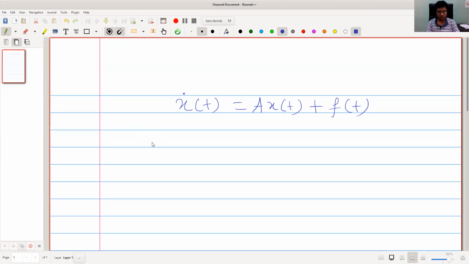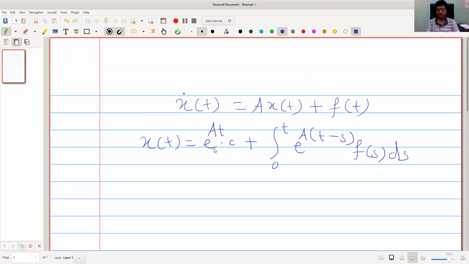Here the variation of constants formula gives x of t equal to e raised to at into c, where c is an arbitrary constant, plus the integral from 0 to t of e raised to a times (t minus s) f of s ds.